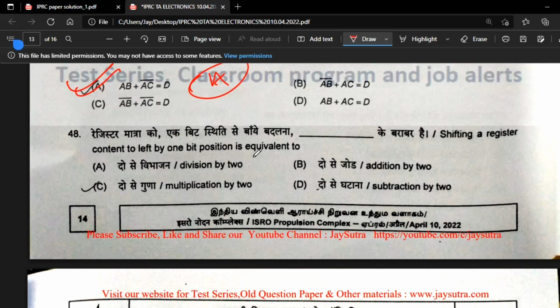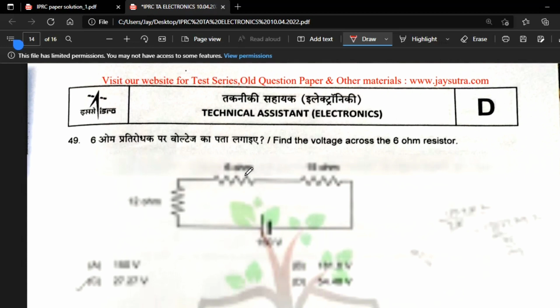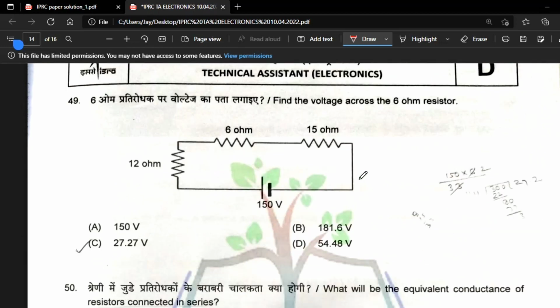Next, 48, register. Shifting a register's content to the left by 1 bit is equivalent to multiplication by 2. You have to remember this, otherwise if you have practiced the shift register, just shift by 1 bit and you will see both have a multiplication by 2 in the number. So option C.